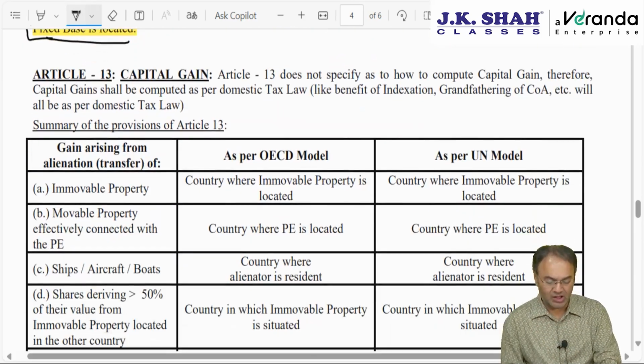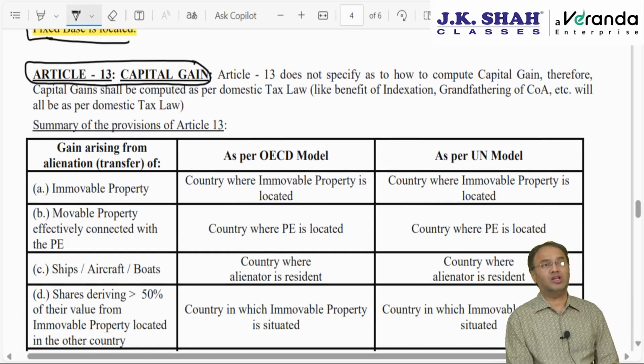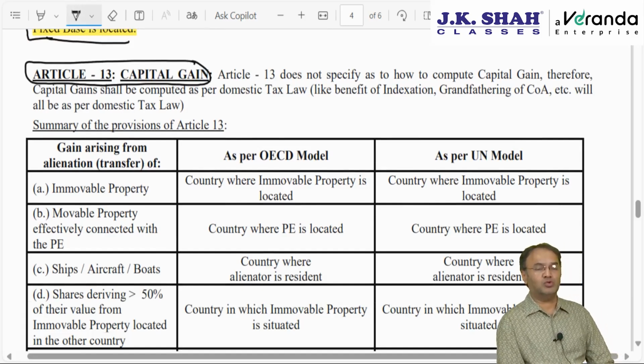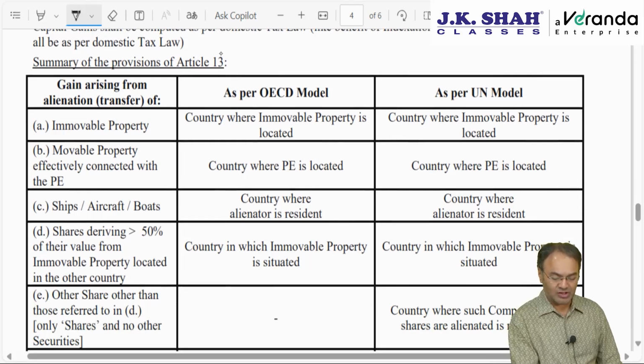Article 13, capital gain. Here they don't use the words transfer of capital asset, they use the word alienation, which we discussed at the beginning of the chapter. If the property is alienated, if a capital asset is alienated, then in which country will it be taxed? We have divided assets into six categories. Summary of the provisions of Article 13.